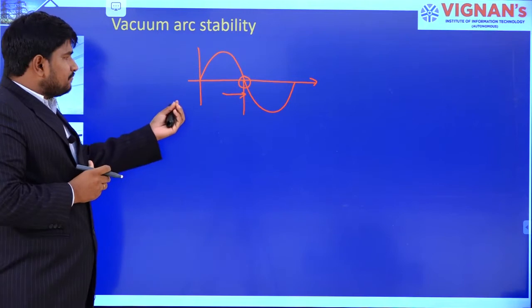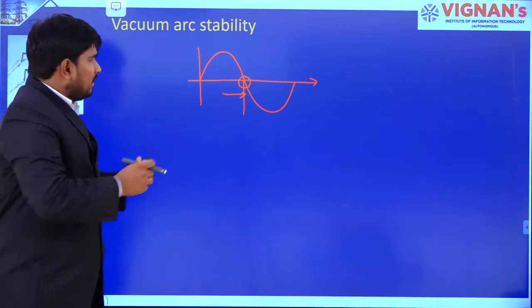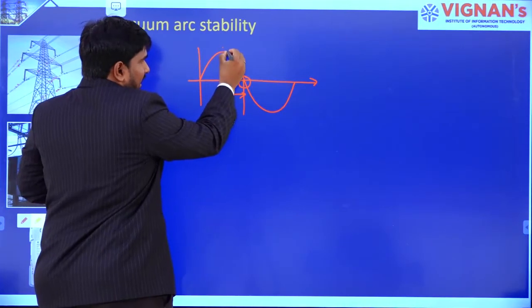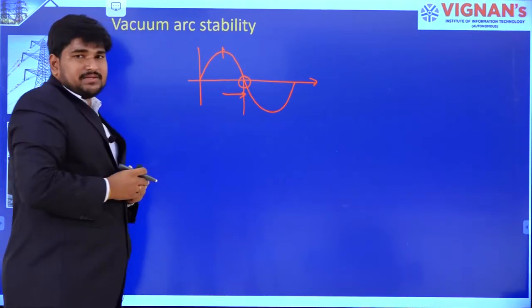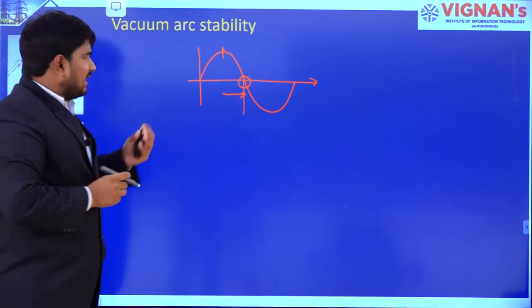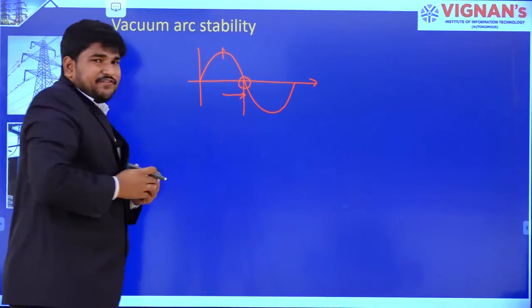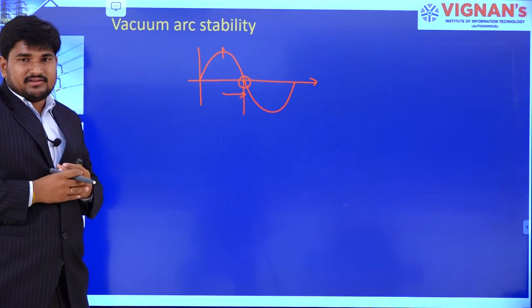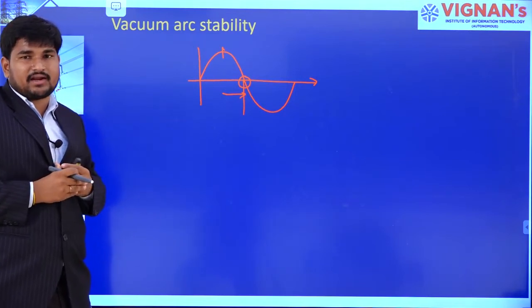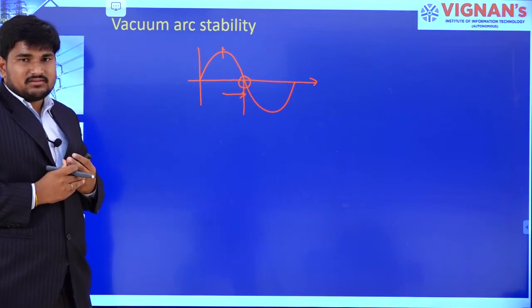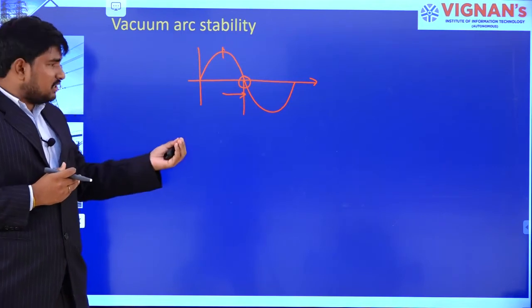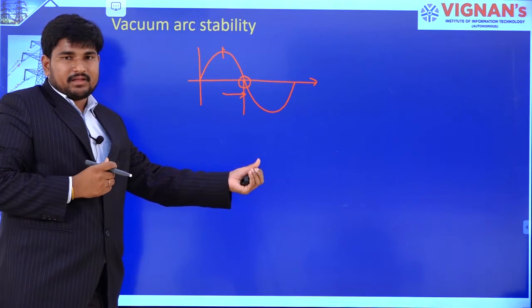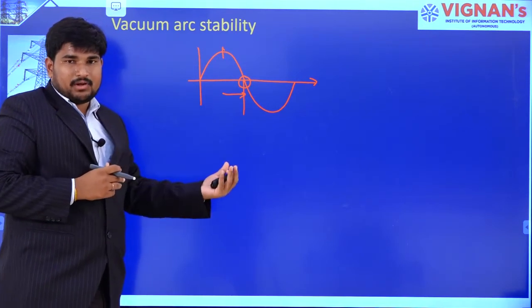For example, at current maximum position, if there is no stability in the arc, what happens? That means the microscopic projections will not be heated up.